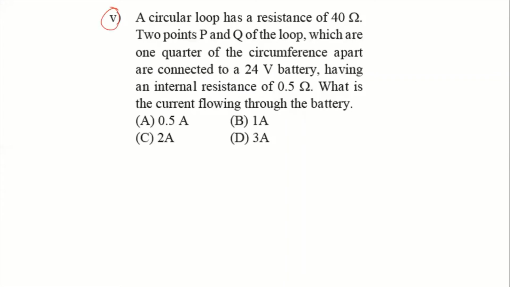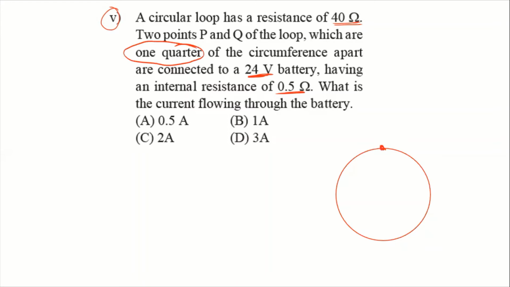Question number 5. A circular loop has resistance 40 ohm. Two points P and Q of the loop, which are 1/4 of the circumference apart, are connected to a 24-volt battery having internal resistance 0.5 ohm. What is the current flowing through the battery? Now let me draw a diagram here. You can see here, this is a circular loop. Now in that circular loop, here 1/4 circumference part is connected to the 24-volt battery.